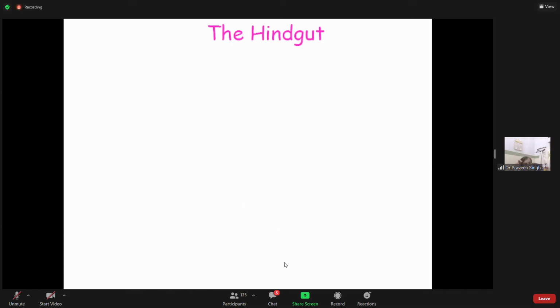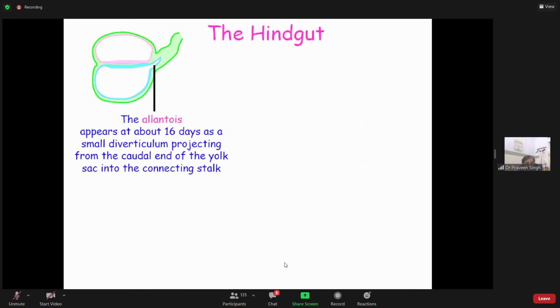That was about the midgut. Now coming to hindgut. The last part in the GIT is the hindgut, the lower part. If you see here, this is the initial stage of development and a small allantois is seen here. This is the yolk sac, this is the amniotic cavity. At the initial stage, 16 days, as a small diverticulum projecting from the caudal end of the yolk sac into the connecting stalk. This is the allantois.